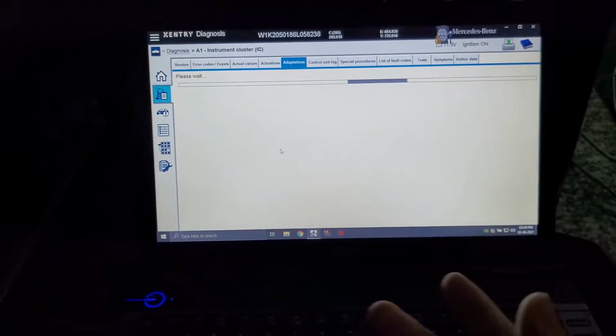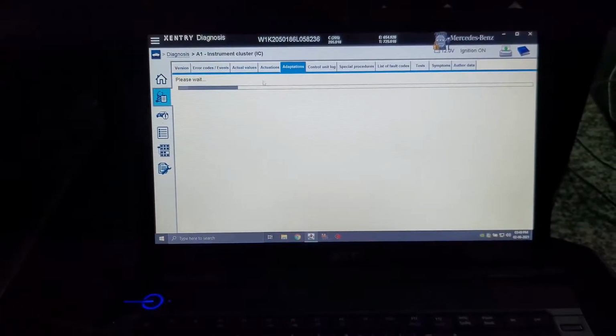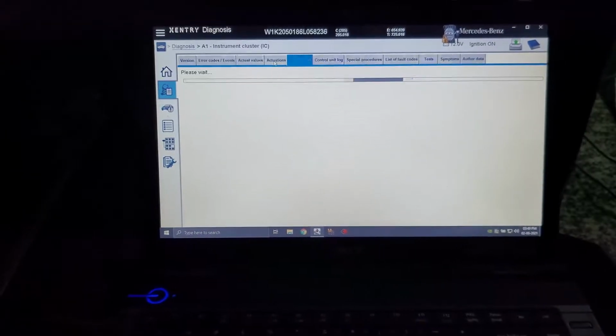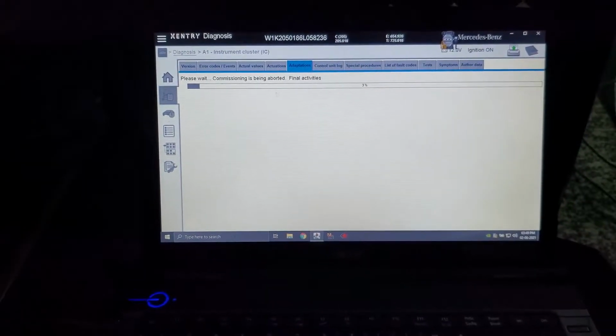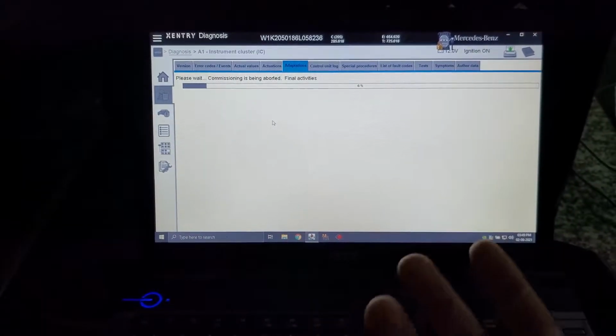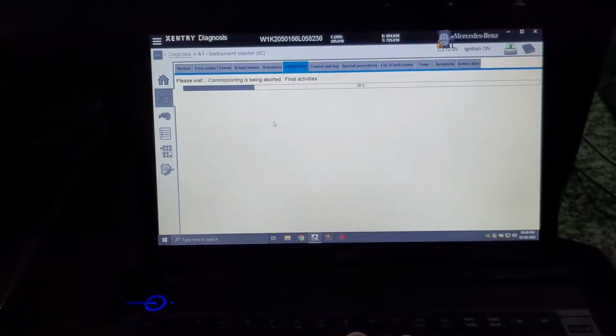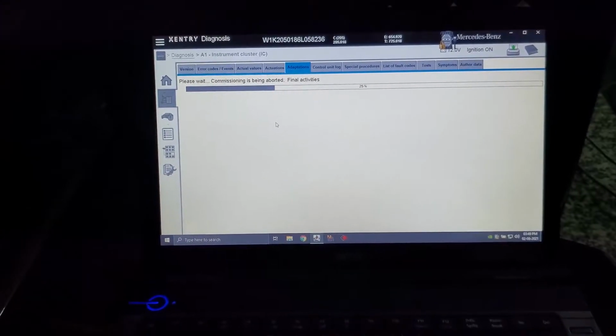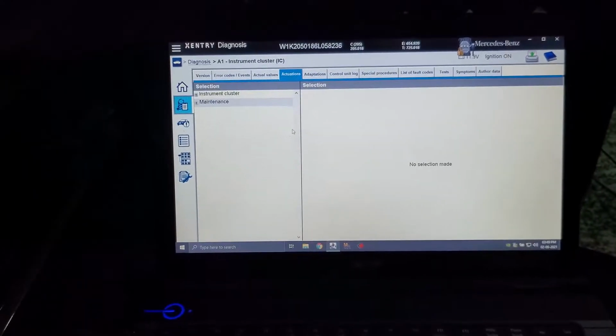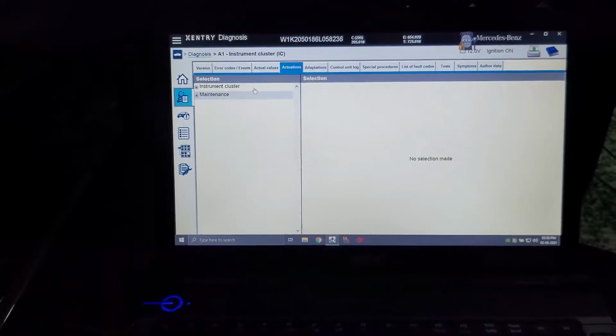So what I want to tell is, forget that adaptations part, because you need a login ID and password, which I won't be showing you, from whom I'm taking it, because those things will be a problem to show. And the VIN numbers which I have disabled, blurred out, I won't be even showing you those things. So please bear with me.